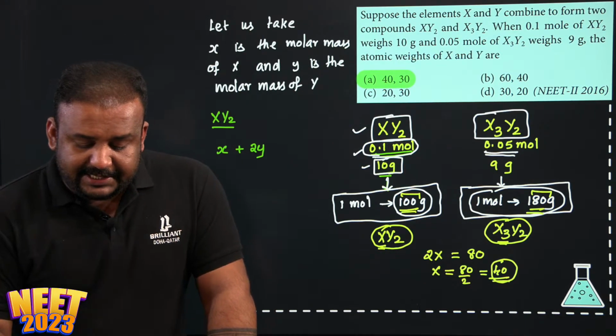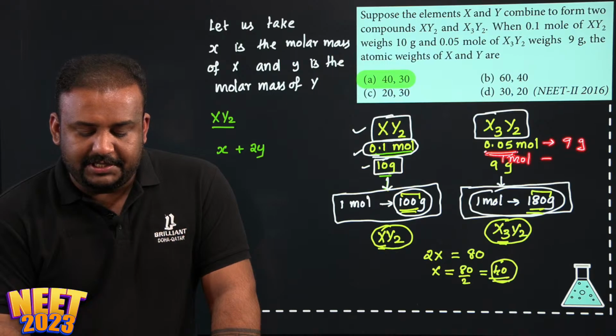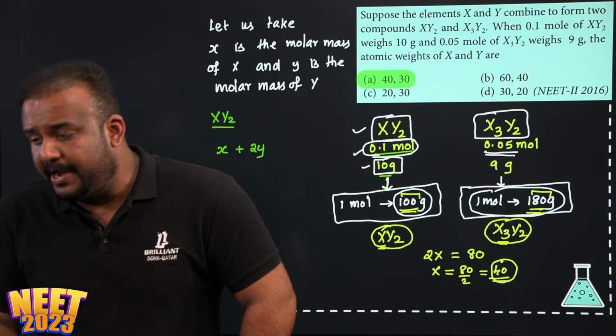And the same logic you apply here. 0.05 mole has a mass of 9 gram. So I found out 1 mole has how much? 9 divided by 0.05. That will be 180. Did you get it?